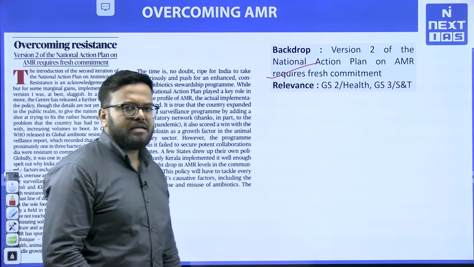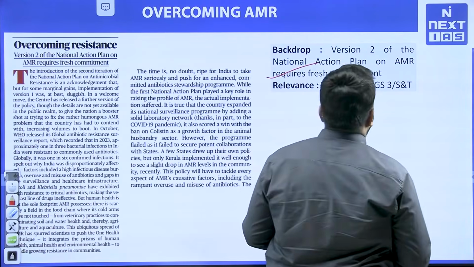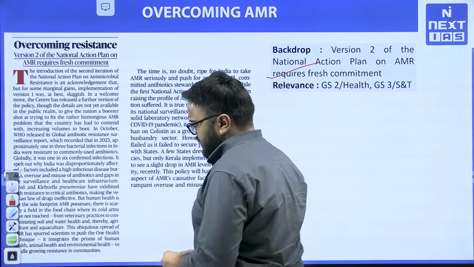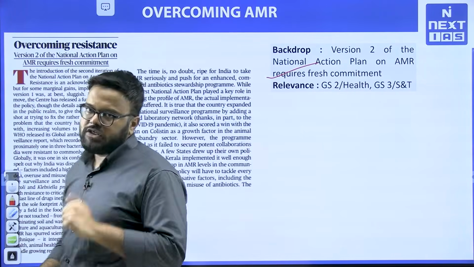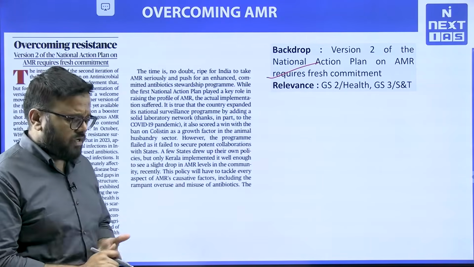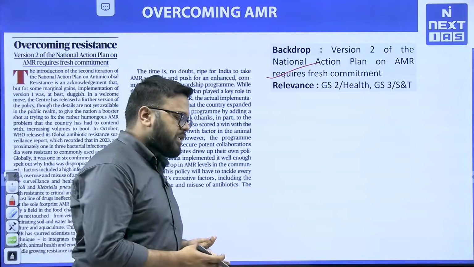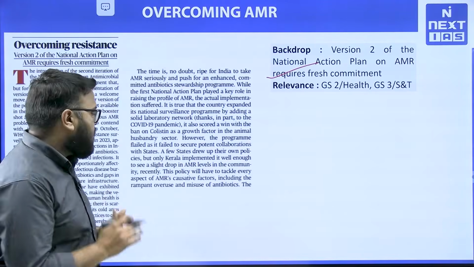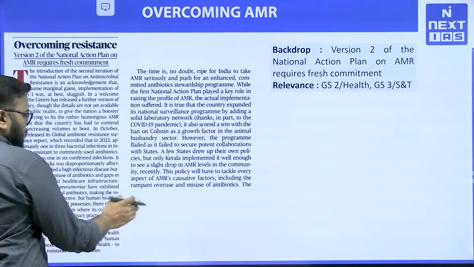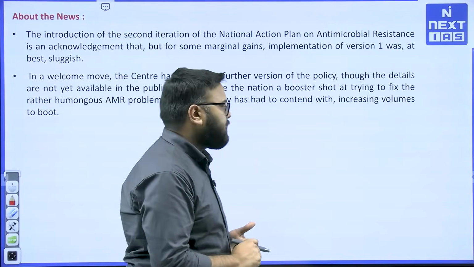From the perspective of managing this antimicrobial resistance, there is the policy, the National Action Plan on AMR, and we have version 2.0 now. So, the government is essentially acknowledging its failure, but version 2.0 is not yet out. We do not know the specifics of it, but let us see what the article argues here about antimicrobial resistance.